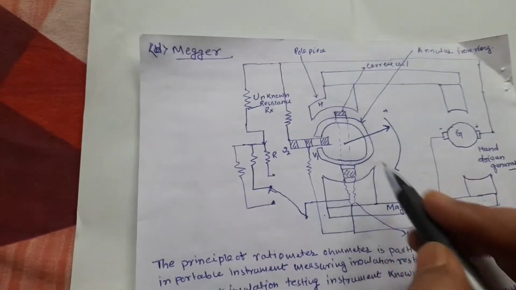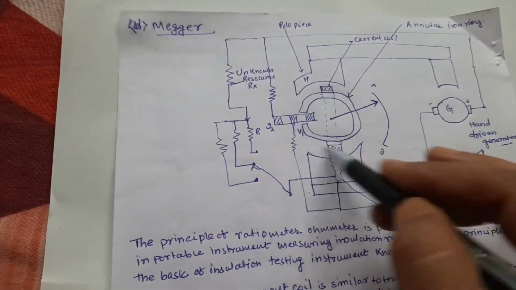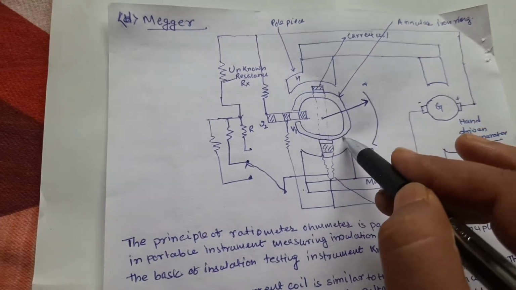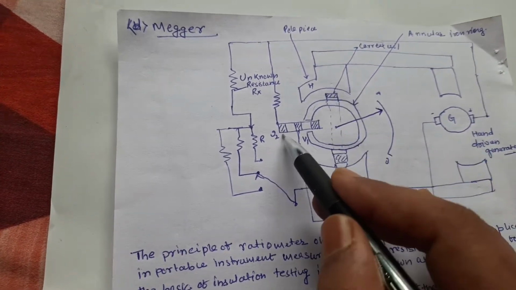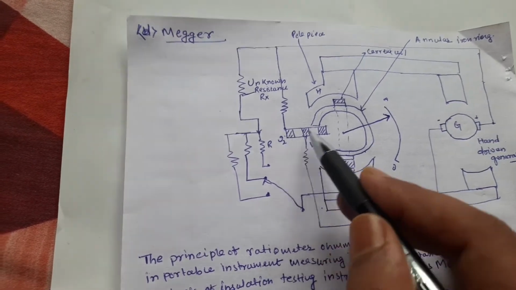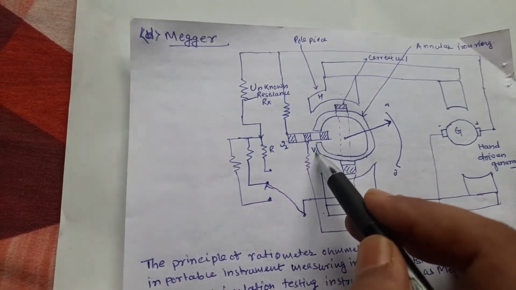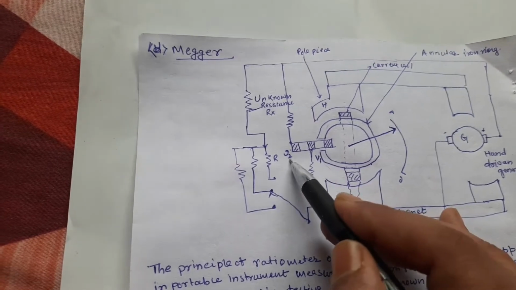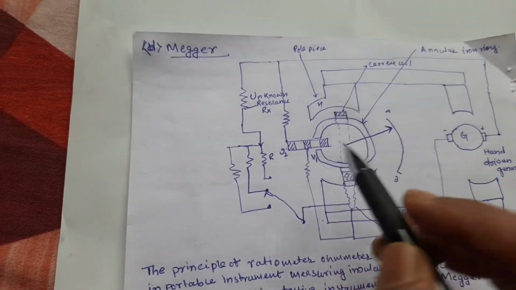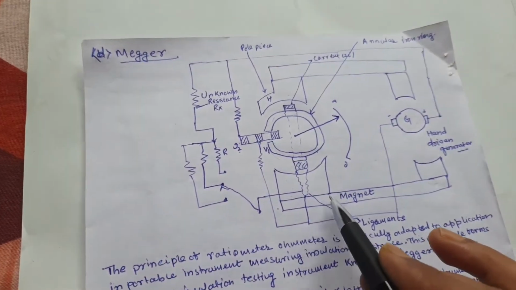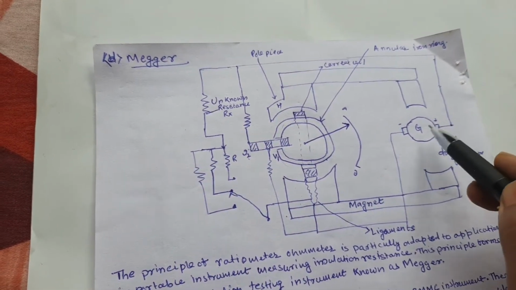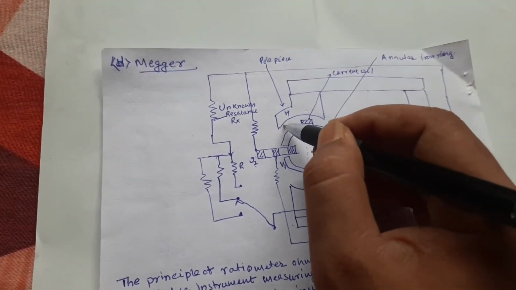And there is one angular iron ring, and those two are the voltage coils V1 and V2, and this is the current coil. Due to the voltage generated by the hand-driven generator, there is a flux.